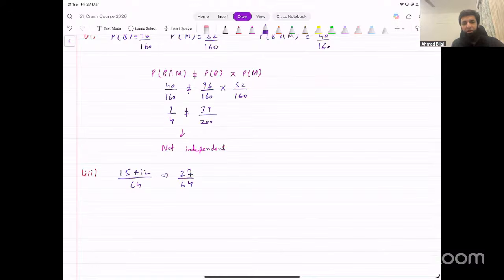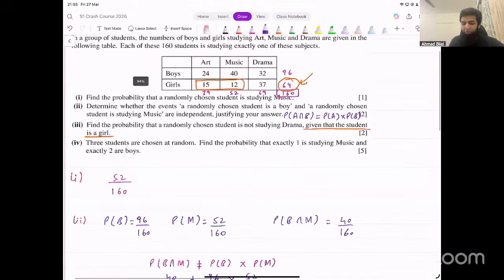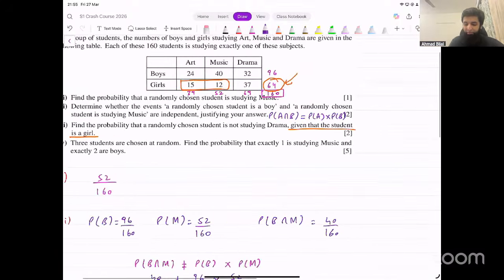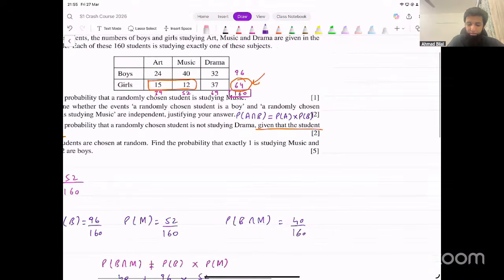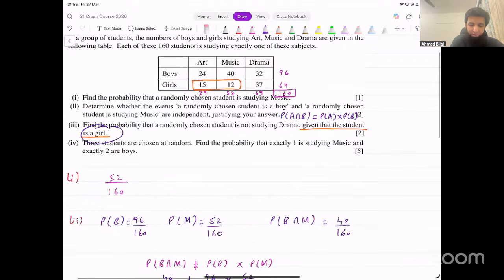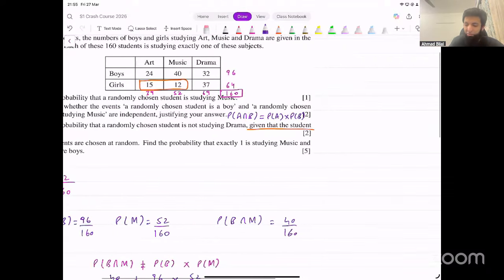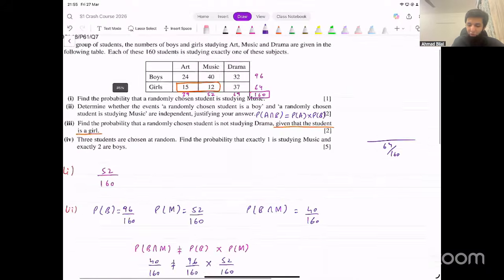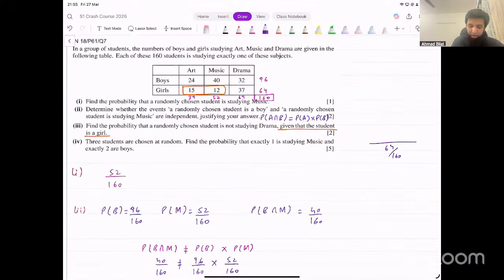Now, we have not used the conditional probability formula here. You could also use that if you wanted. That would be probability of the given event in the denominator. The given event is that it's a girl. What's the probability of a randomly chosen student being a girl? That's 64 over 160. That's the denominator. Then the numerator should be where both of these things are true at the same time, girl and not studying drama. That's this 15 plus 12, 27 out of 160.